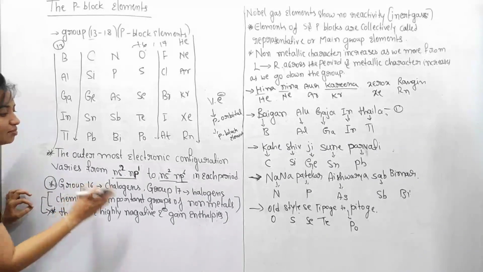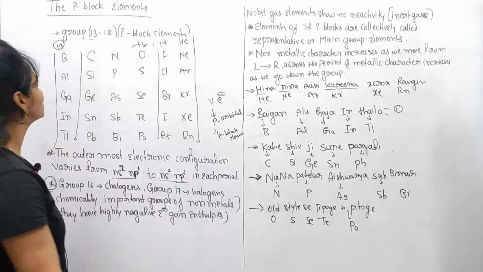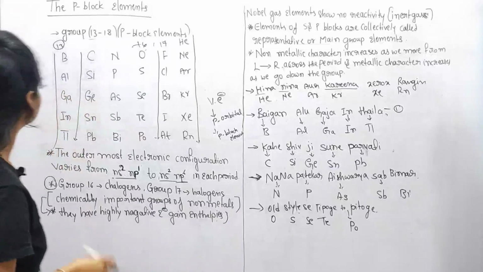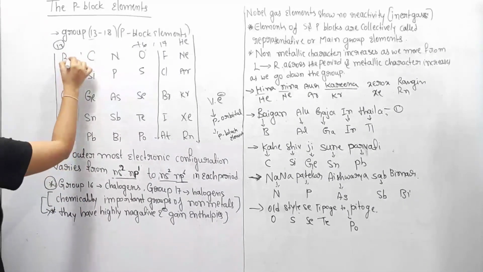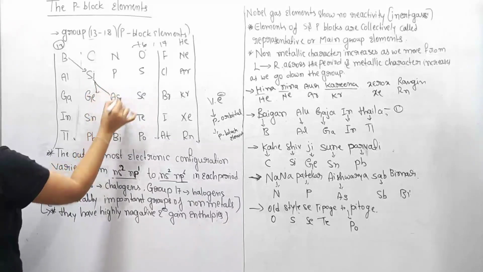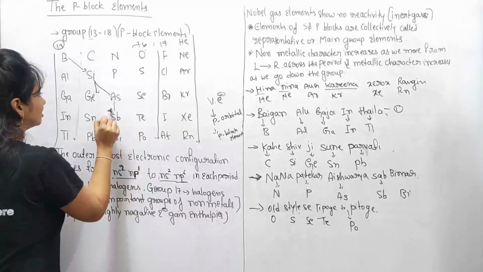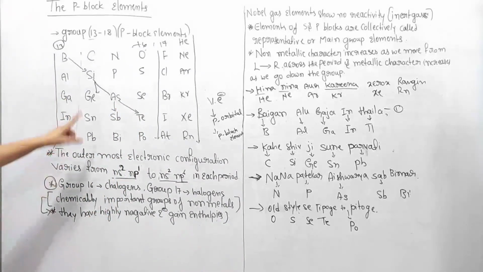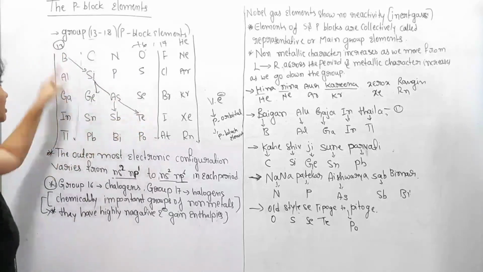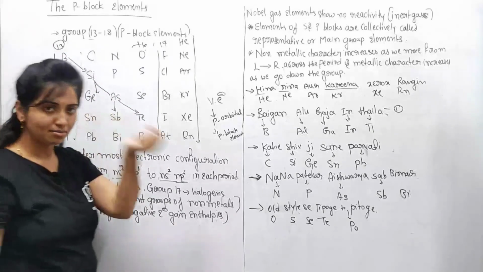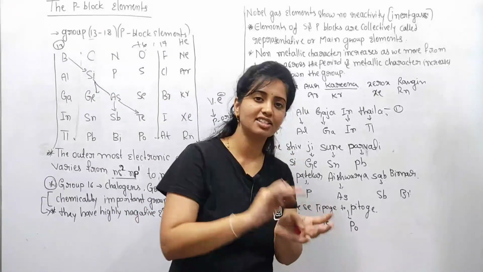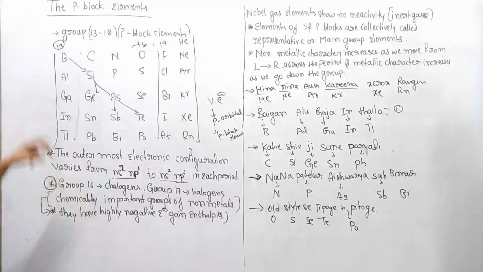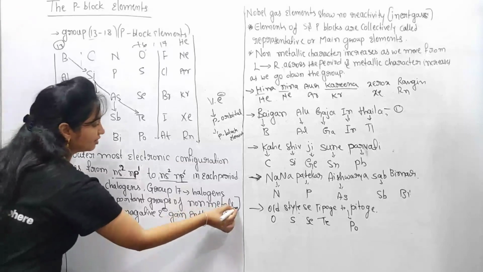These are chemically important groups of non-metals. Almost all the p block elements are non-metals. Some are metalloids like boron, silicon, germanium, arsenic, tellurium, and antimony. These are all metalloids. Metalloids means the elements which show the properties of metals as well as the non-metals. These are the metalloids, and these two are the important groups of non-metals.